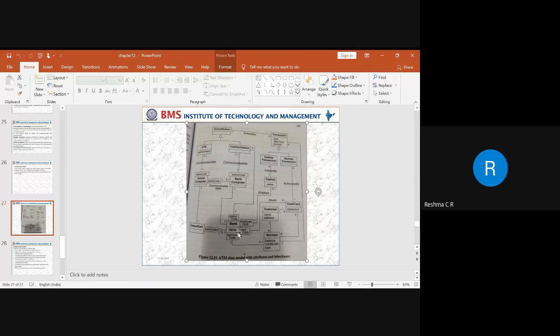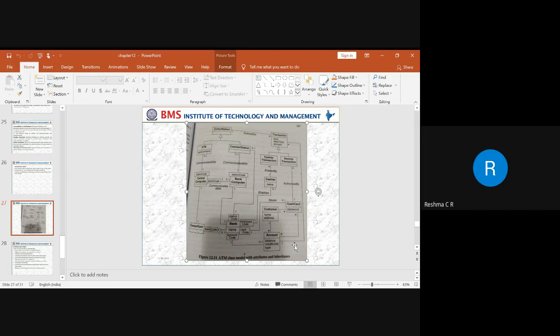Next, we have an account code. This account code is associated with the account. Again, this account is associated with the transaction, because the transaction is done based on the availability of the account, whether he is performing it through a savings account or a checking account.